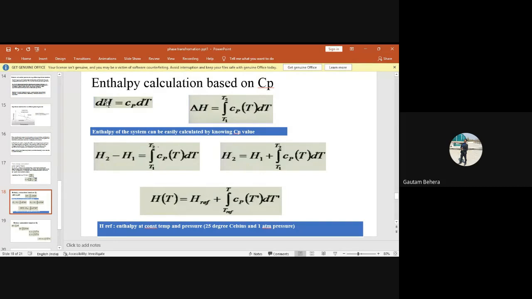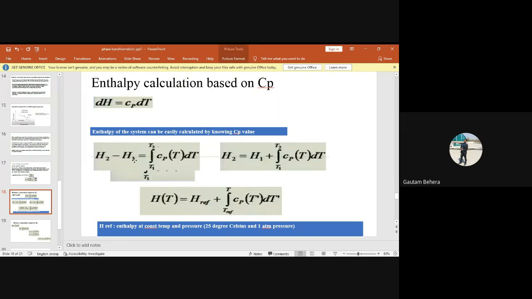Nobody is answering. What is this dH and del H? Both are enthalpy. But what is the difference? This is a small change in enthalpy, right? But this is a significant change in enthalpy. For a small change in enthalpy, we represent it like this. When there is a significant change in enthalpy, we represent it like this.